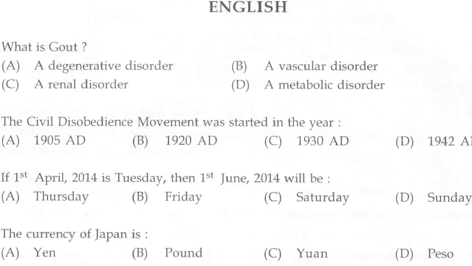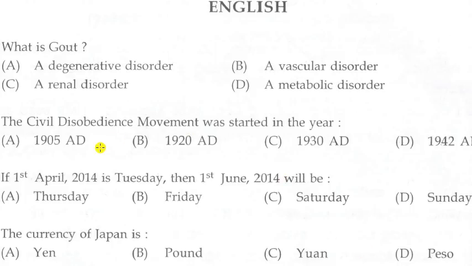First question, what is gout? Options: A degenerative disorder, B a vascular disorder, C a renal disorder, D a metabolic disorder. Answer is D, a metabolic disorder. So gout is a metabolic disorder.